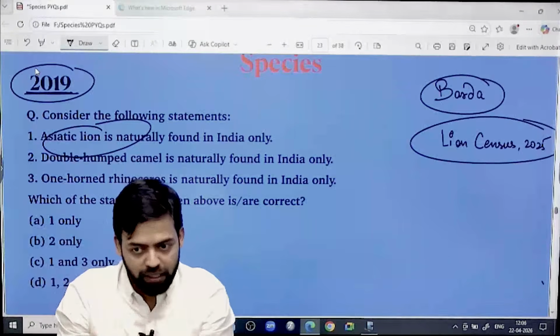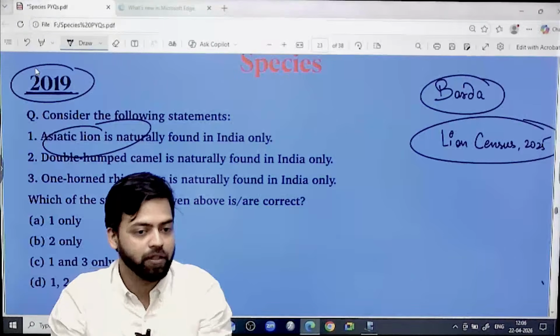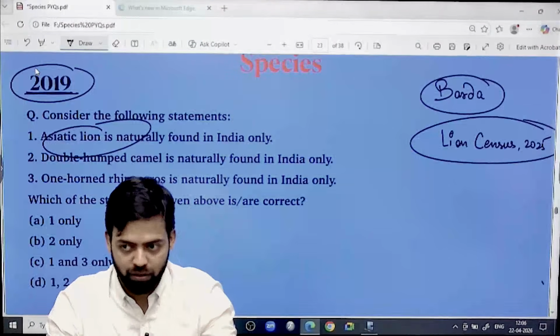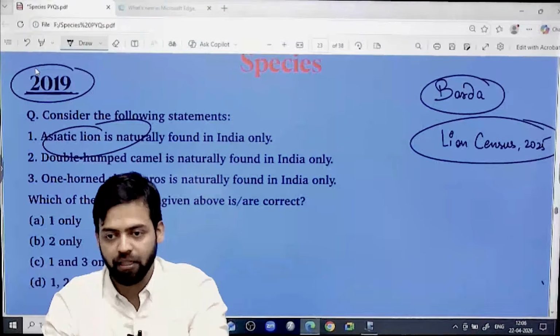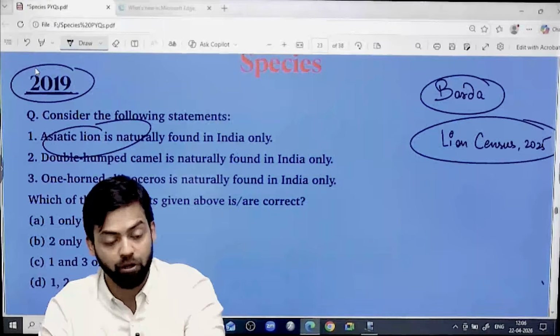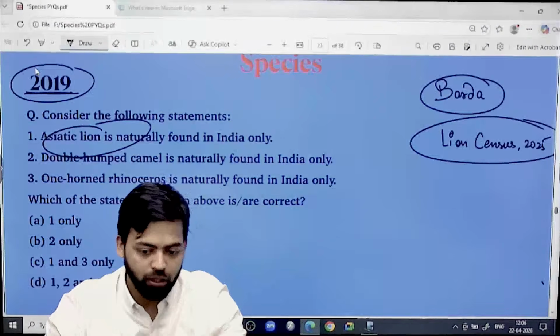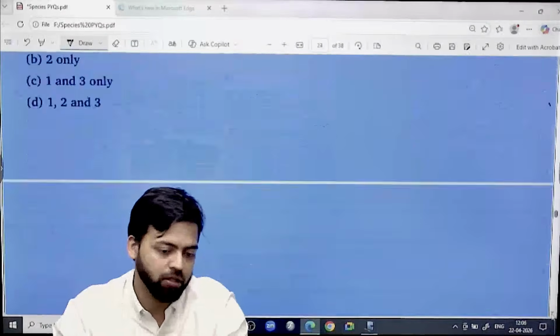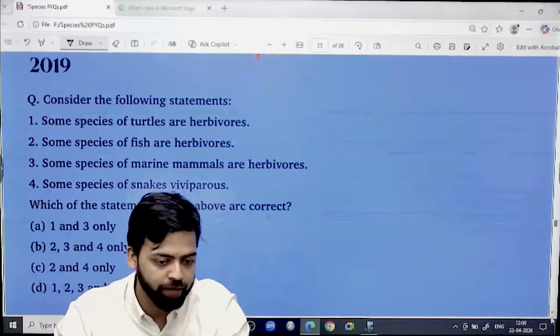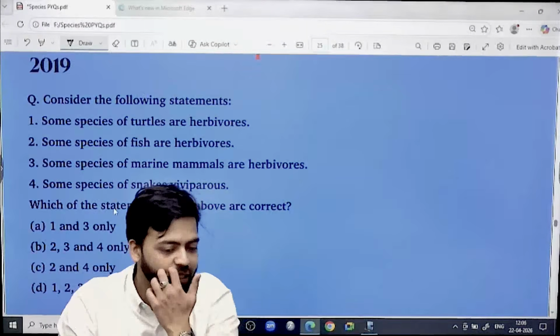So that's how we need to cover things. That's how we need to look at current affairs: is there a possibility of that current affair being asked in the examination? Which current affairs will become important? Those that have already been asked in the examination. So in 2019 it was already there. So there is a huge possibility of questions from this area. These types of questions used to be there, simple questions.